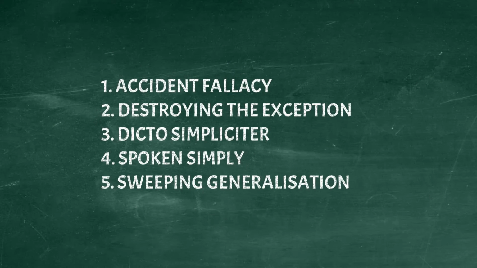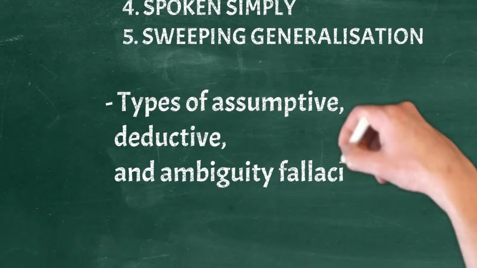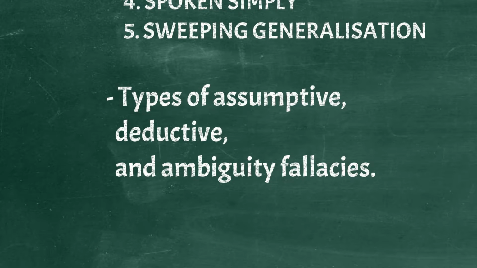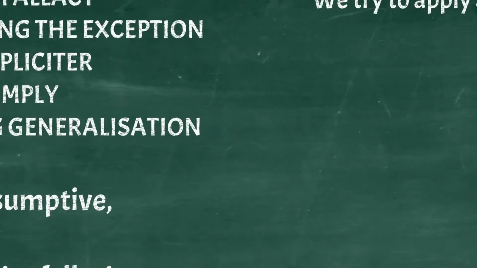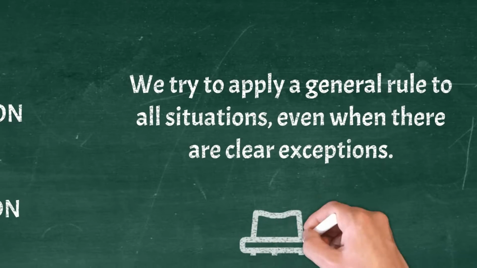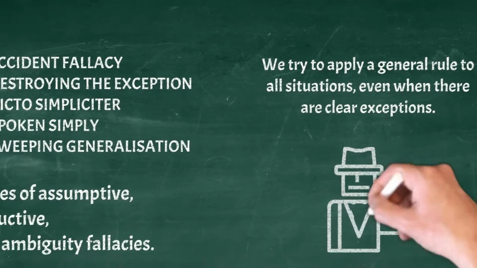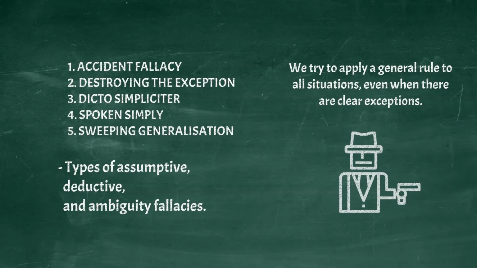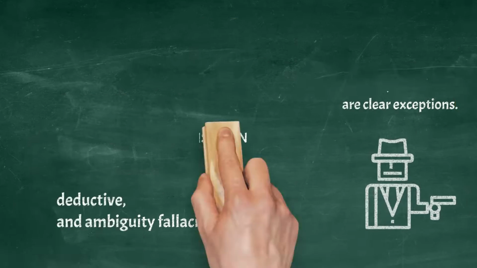Accident fallacy, destroying the exception, dicto simpliciter, spoken simply, sweeping generalization. Types of assumptive, deductive, and ambiguity fallacies. We try to apply a general rule to all situations, even when there are clear exceptions. Example: stealing is always wrong, even when you steal a gun from someone trying to shoot you.